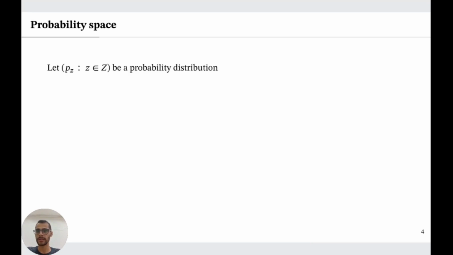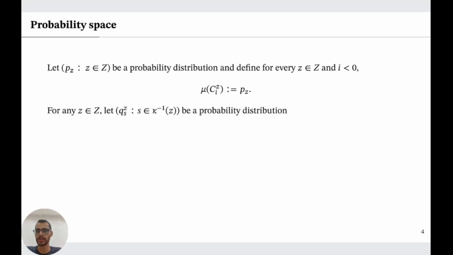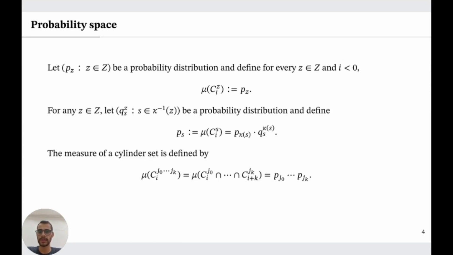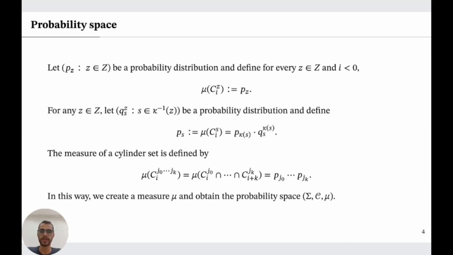For that, let this family Pz be a probability distribution associated to the symbols of Z, and define for every element of Z and i less than 0, the measure of this basic cylinder set being Pz. Now, for any symbol of Z, we consider this probability distribution associated with S in the pre-image of Z by kappa, and define by Ps the measure of this basic cylinder by this product. The measure of a cylinder set is defined as the product of its basic cylinder sets. In this way, we can create a measure μ and obtain a probability space.